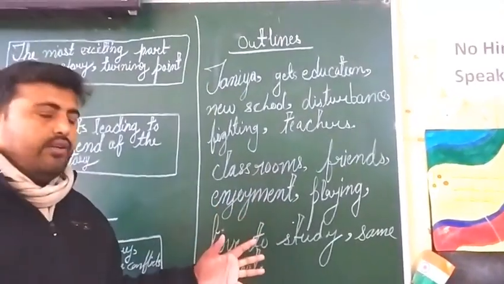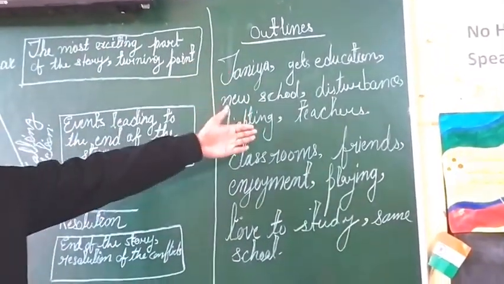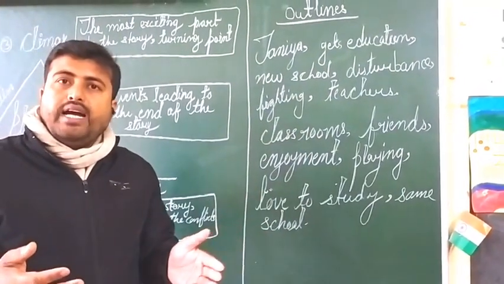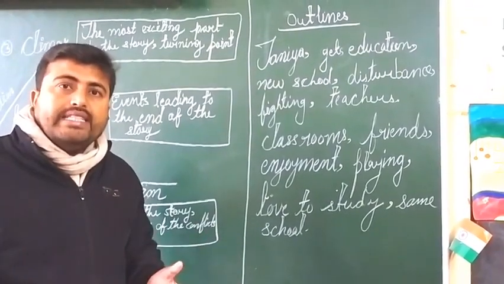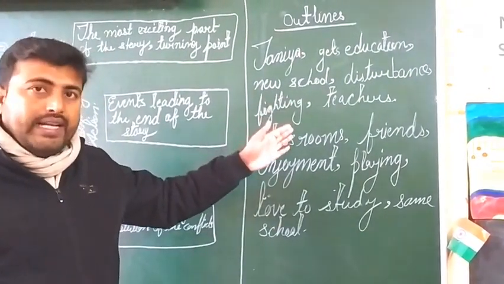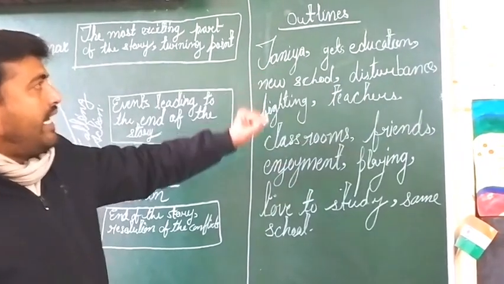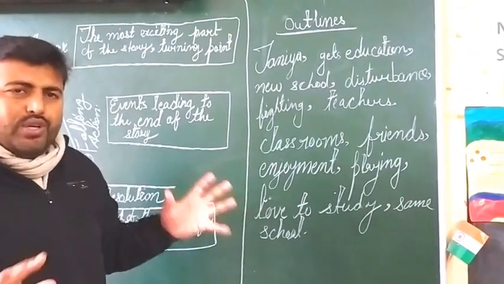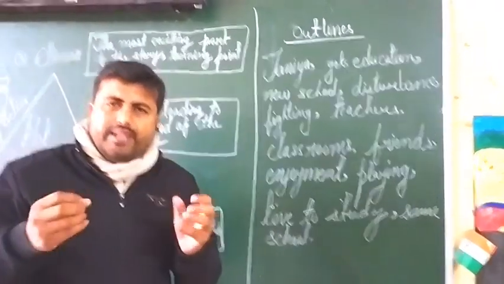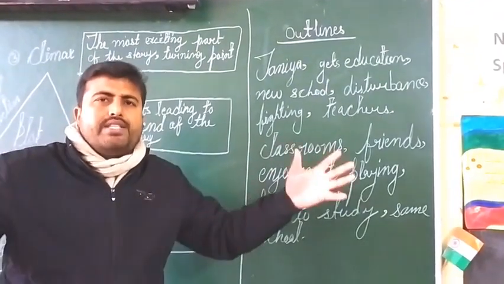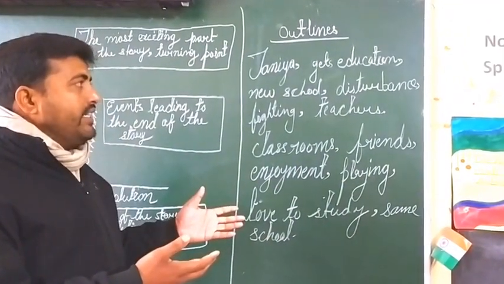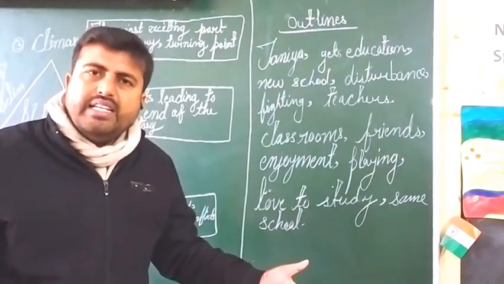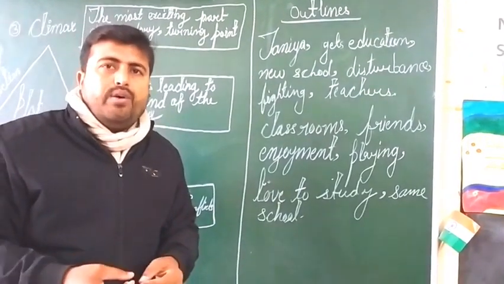These outlines, you have to write this. These outlines will be given in your worksheet also. Similarly, I hope you have experience of how to write a story from these outlines. So see, Tanya gets education, new school, disturbances, fighting. So let's make a beautiful story, very short. I'm not going to make a big story. I can write a story using these points in many pages, but here the video will be very long. That's why I want to shorten this.